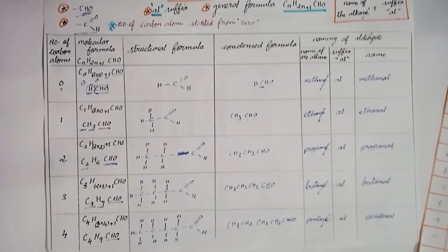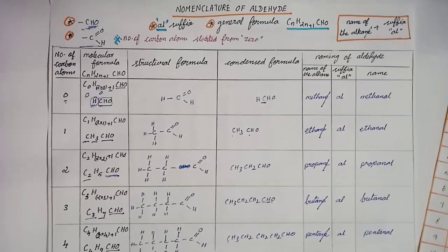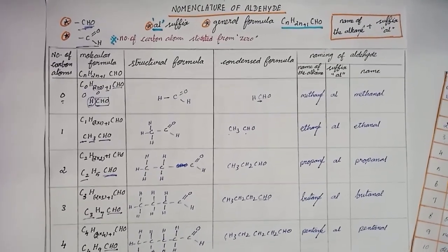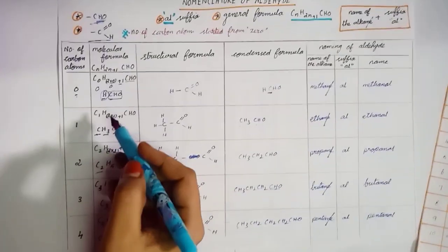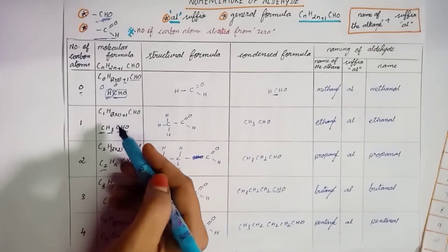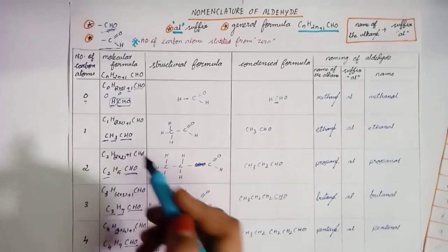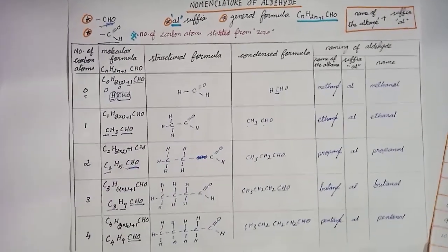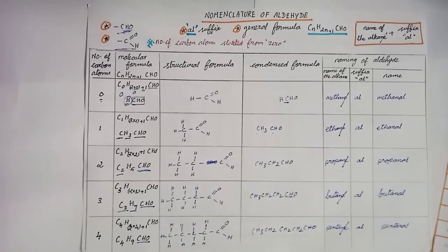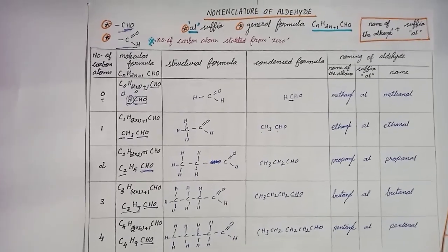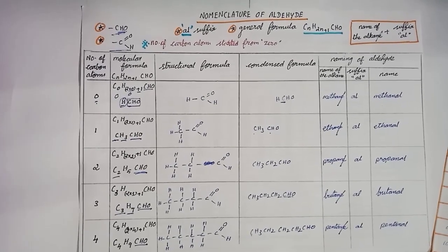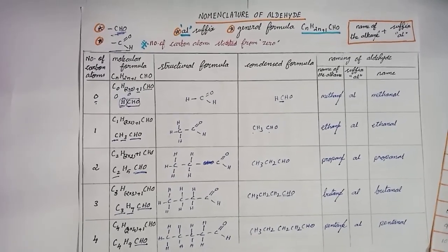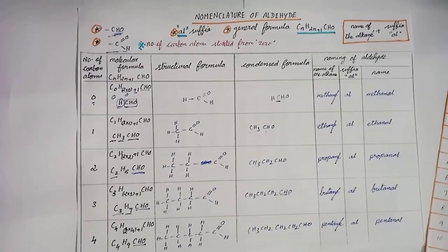These are the first 5 members of the aldehyde family. This aldehyde family is also a homologous series, because the difference between succeeding members is CH2. So every member of the aldehyde family has the same chemical properties. So in aldehyde and alcohol, we place the functional group at the end of the chain.